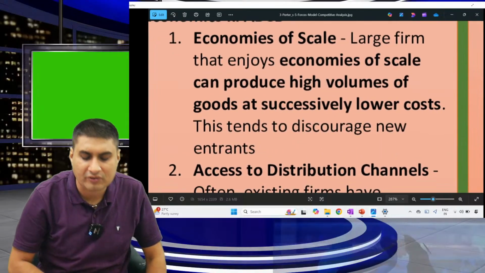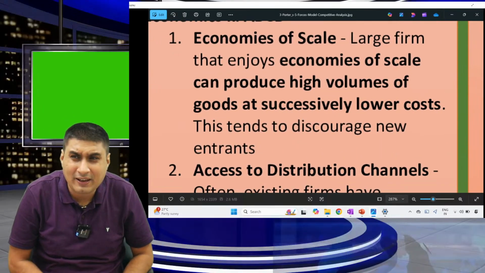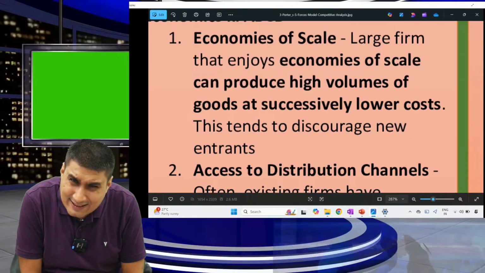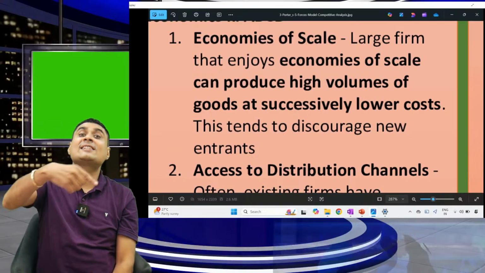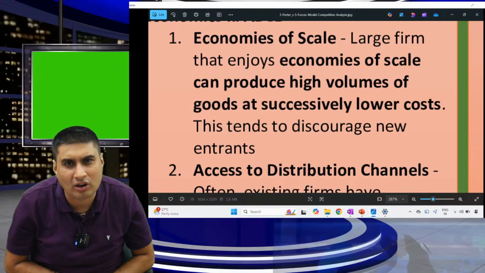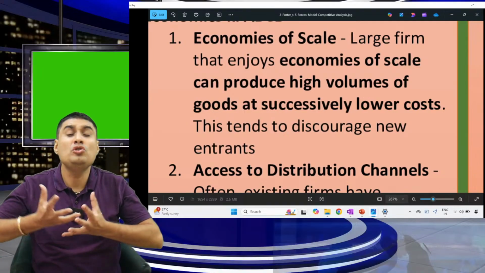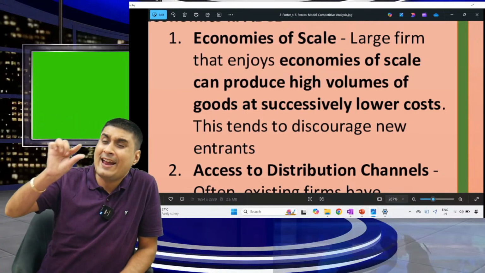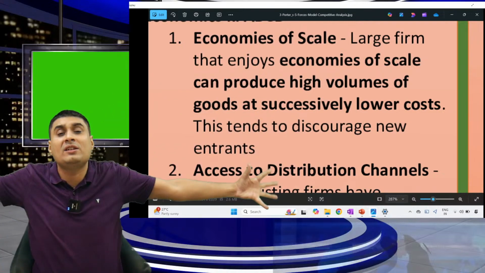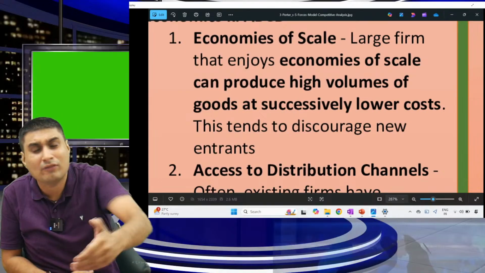Number one, economies of scale. Large firms that enjoy economies of scale can supply a large volume of goods at a lower cost. This will discourage new people. See, some people have huge volume, due to which there are economies of scale. They are able to supply at a lower cost because their volume is huge. Now you can never match that volume.